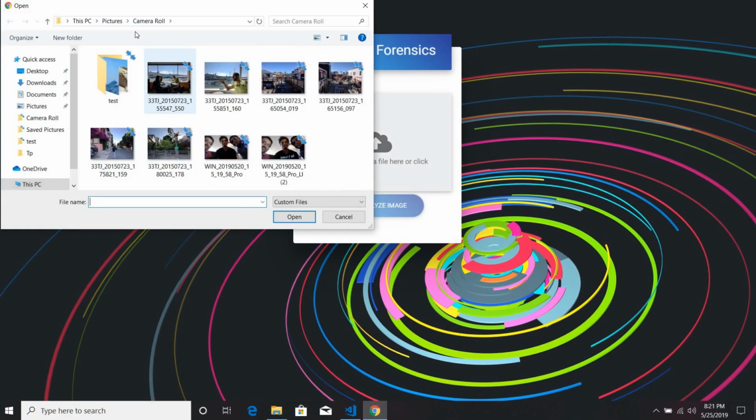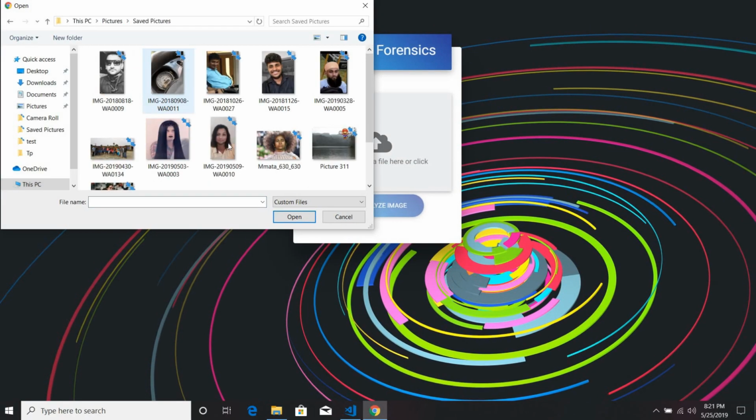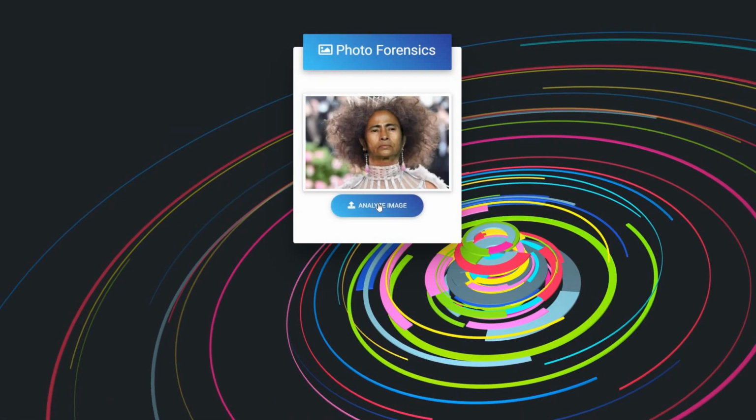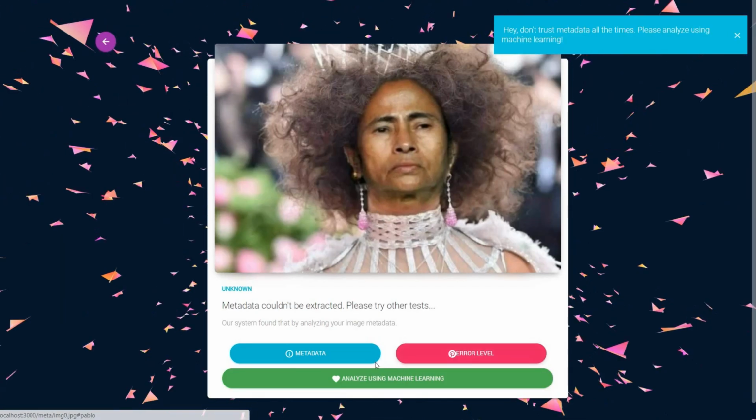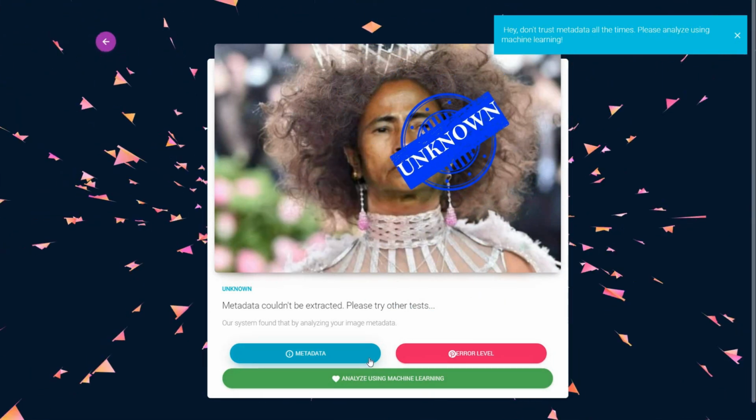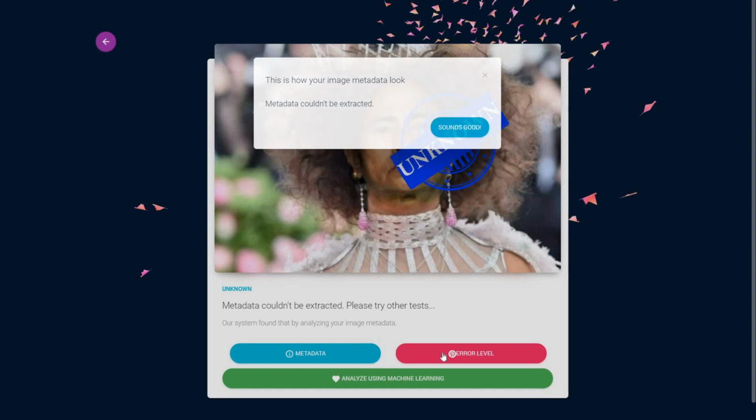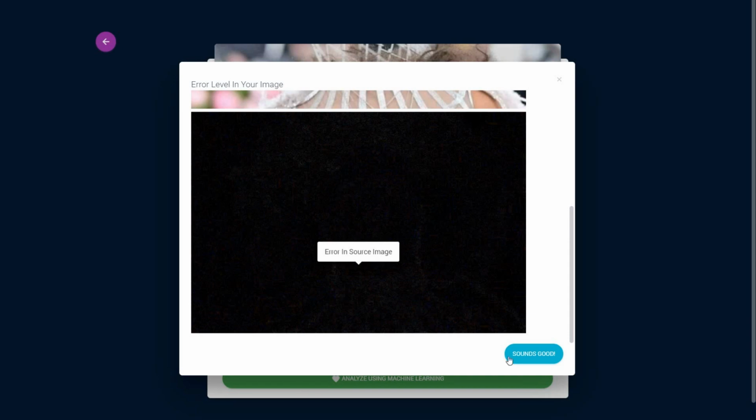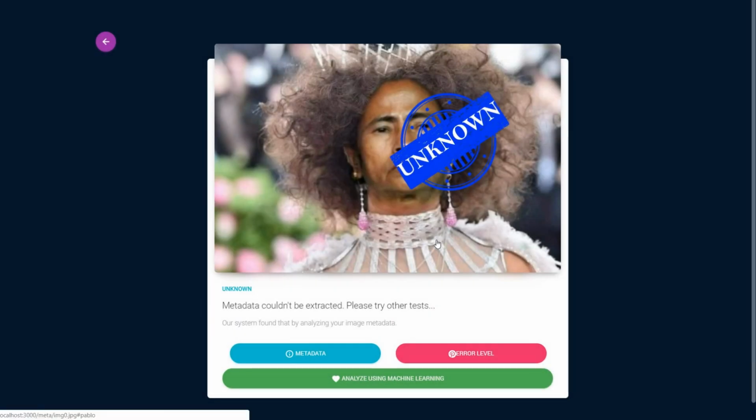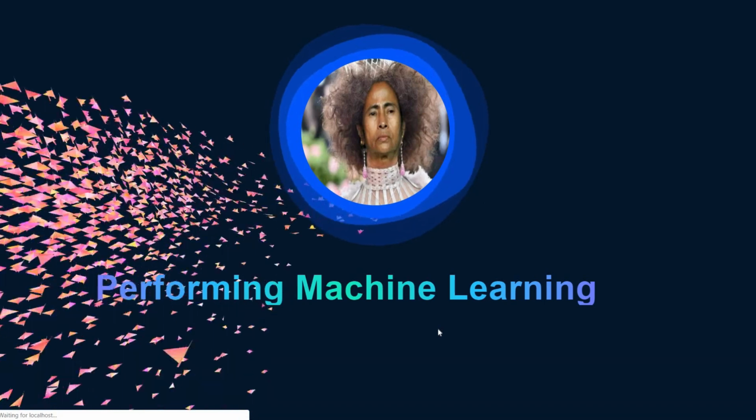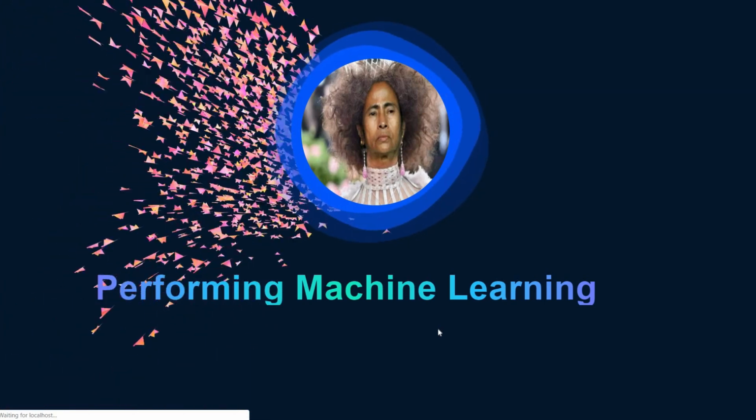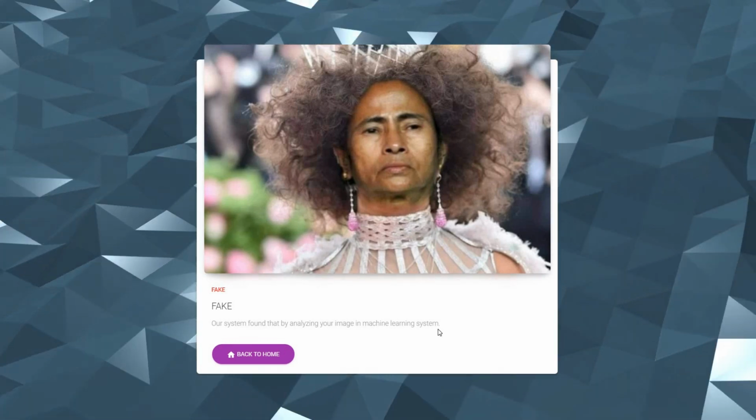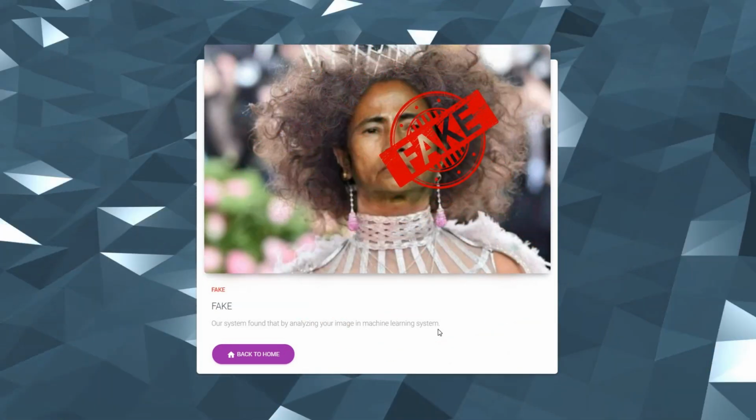Now let's try with a fake image. Click on analyze image and there is no metadata present in the image, so it's showing that it is not known to the machine, it's unknown. Let's test this image using machine learning. The machine learning is performing on the image. The image is displayed as a fake. As you can see, the fake badge is present on the image.